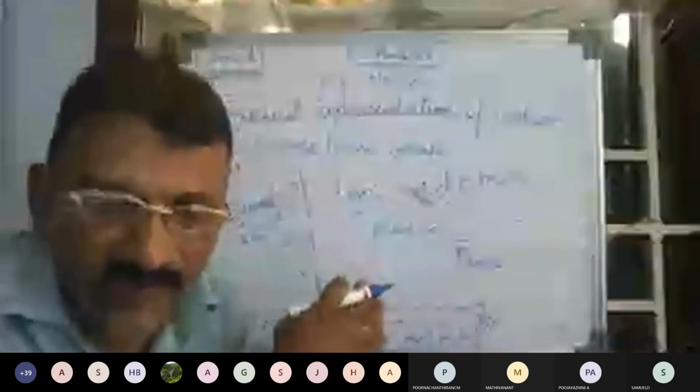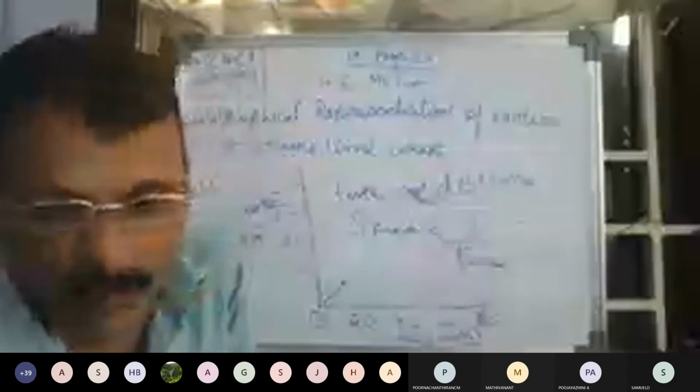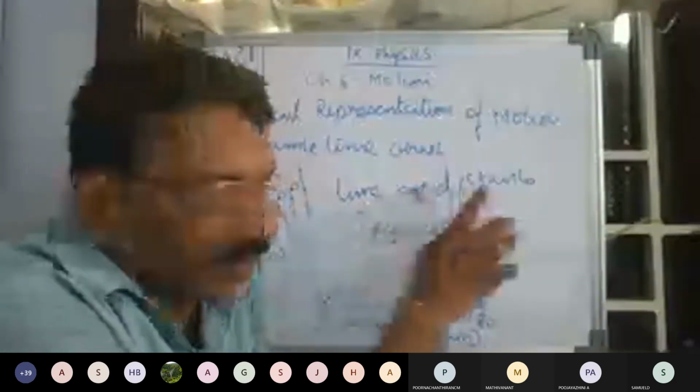Time decreases, speed will increase. Time increases, speed will decrease. So this is called inversely proportional. If both change in the same way, that is called directly proportional. If one increases, the other also increases, it is called directly proportional. It is in the maths also. So speed and time are inversely proportional, and time and distance are directly proportional.